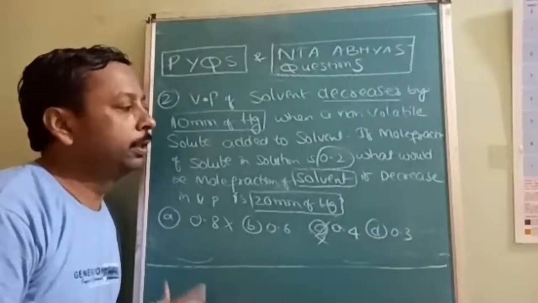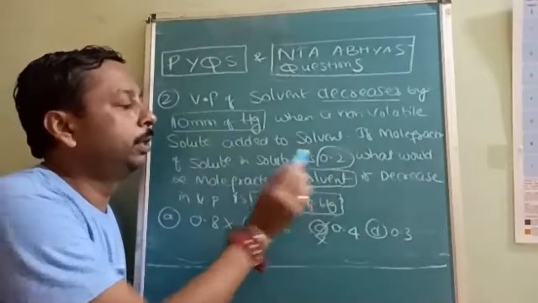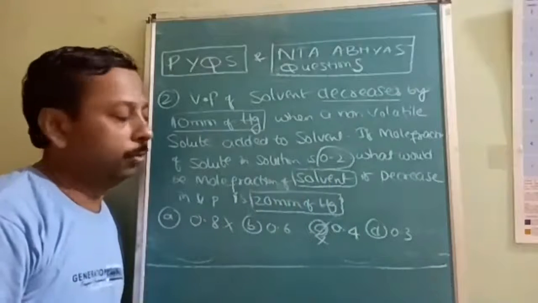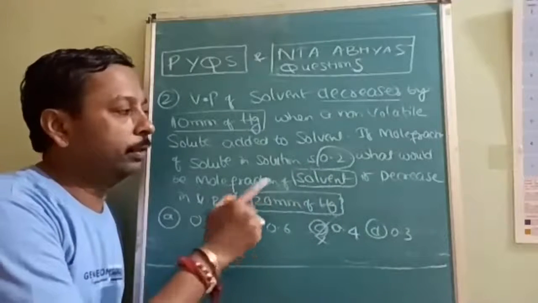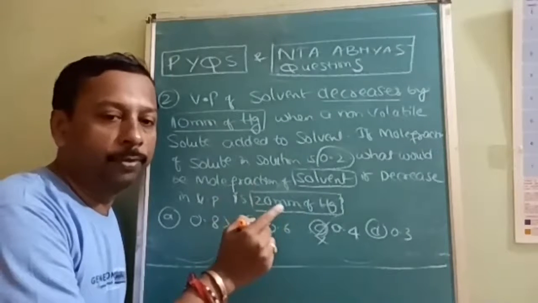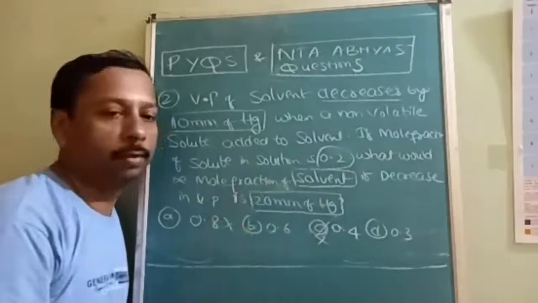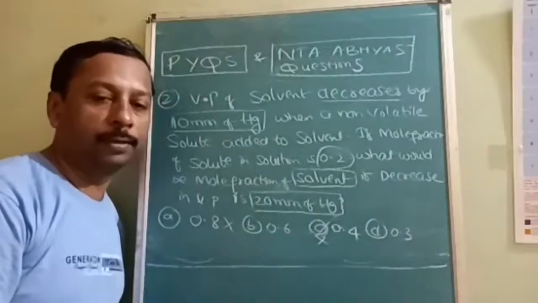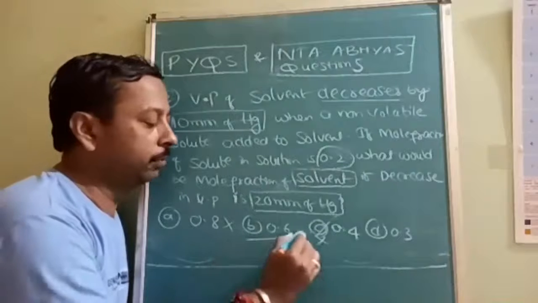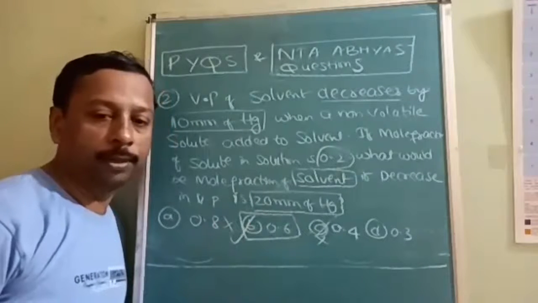Here, for 10 mm the mole fraction is 0.2, so for 20 mm the mole fraction will be 0.4. But 0.4 is the mole fraction of solute, while here we need the mole fraction of solvent. If 0.4 is the mole fraction of solute, the mole fraction of solvent is going to be 0.6. That is, option B is correct.